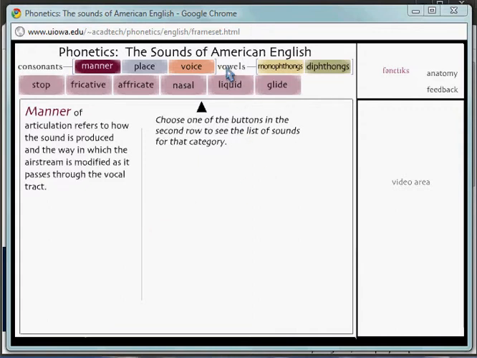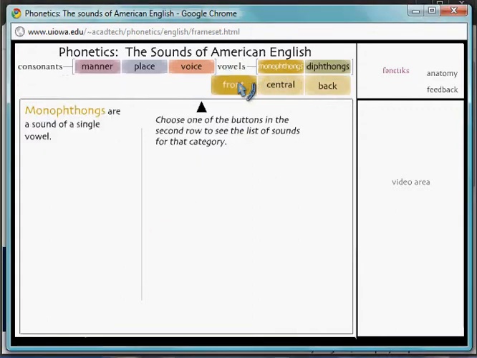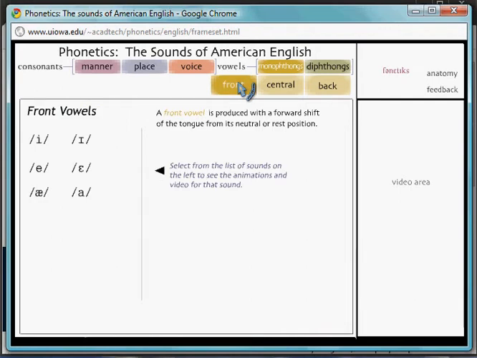Let it be vowels, monophthongs, front. It stands for mouth position. Front vowels. On the left panel you can see phonetic transcription characters for the sounds. Pick one and click on it.